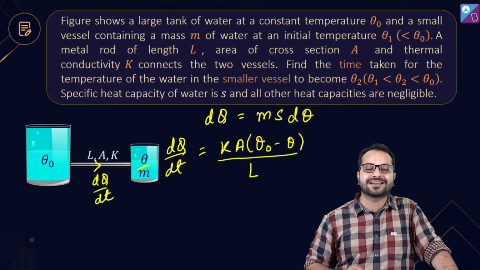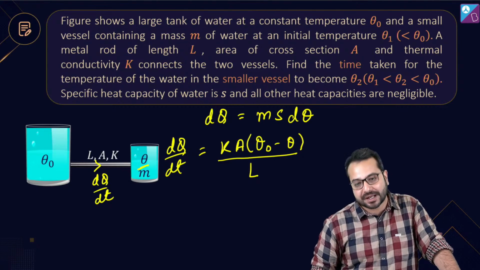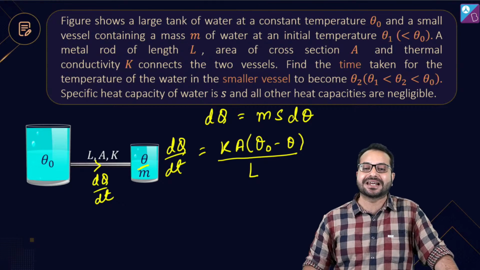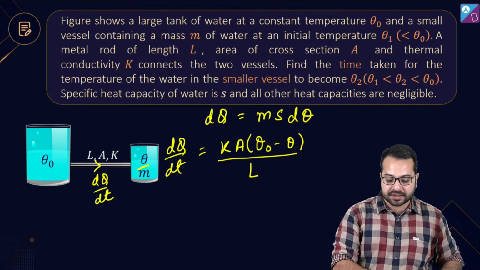But what makes it a brilliant question is that it is not going to remain constant and we'll have to use integration. But जो main understanding की बात थी, that is done. So what is dq by dt?